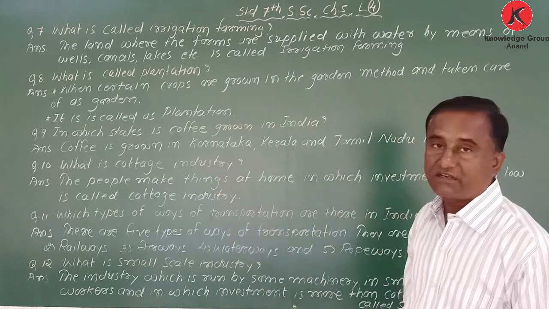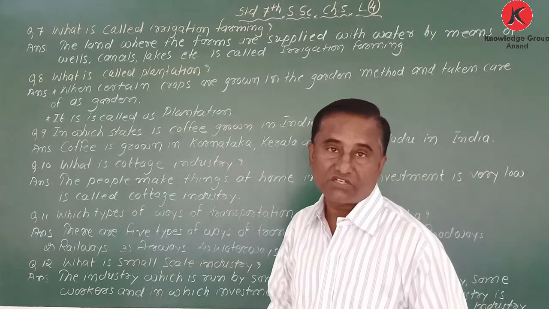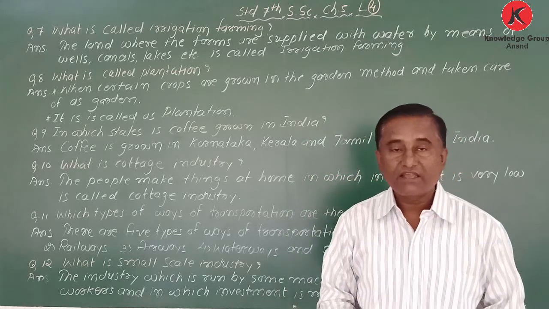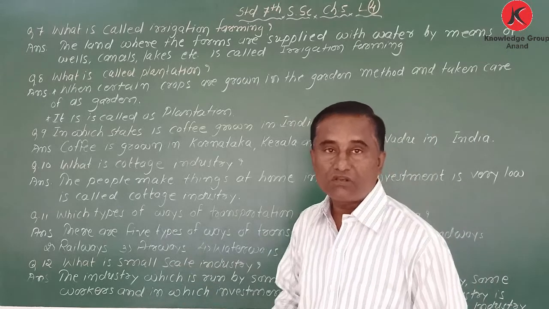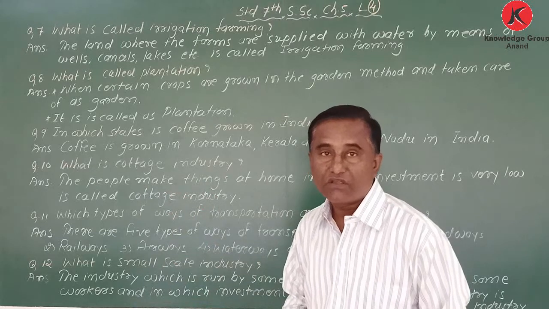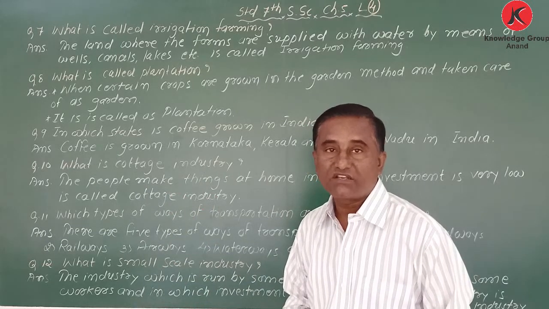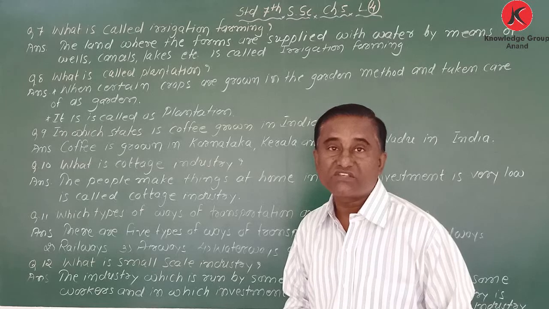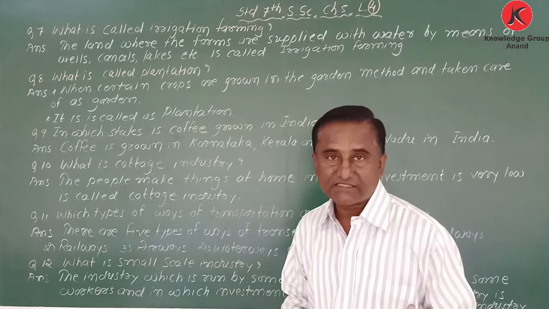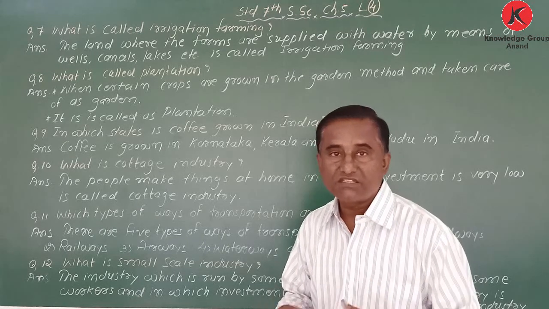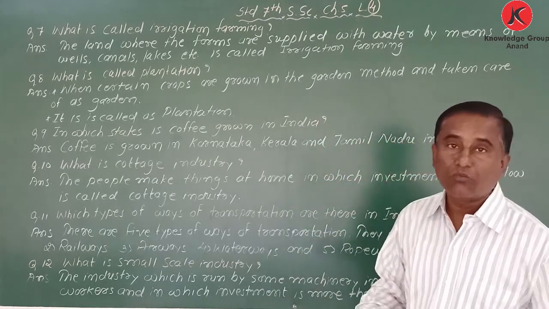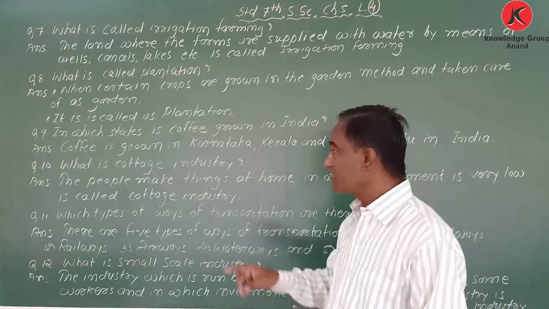What is cottage industry? There are three types of industries, na? Cottage, small scale and heavy. I have already said there are three types of industries. Now here I am giving the definition of cottage industry. Normally cottage industries we start in our house, where investment is very low. Maybe machinery is needed or may not be needed, and it starts in a home. That is called cottage industry.